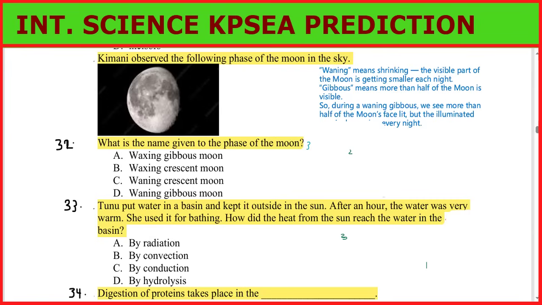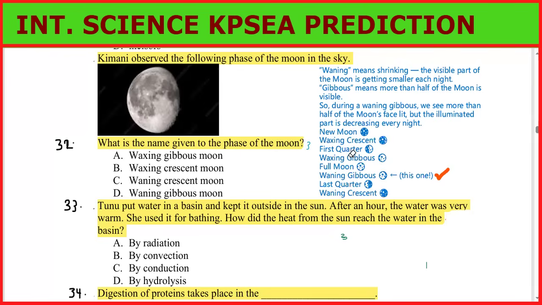Waning means shrinking. The visible part of the moon is getting smaller each night. That means waning. Gibbous means more than half of the moon is visible. So as you can see, more than half of the moon is receiving light. So it is visible. So you can say this is waning gibbous.